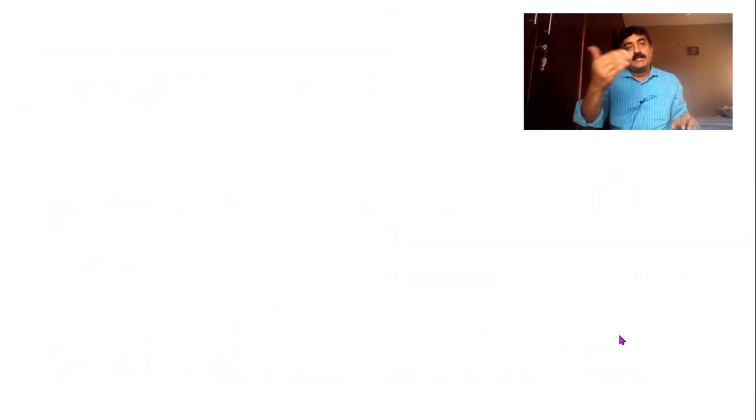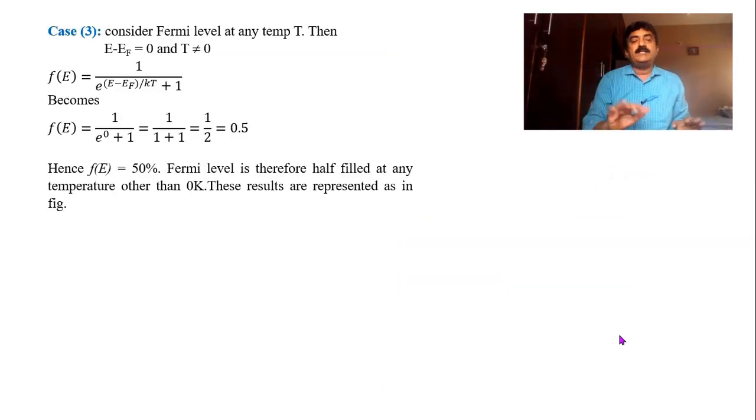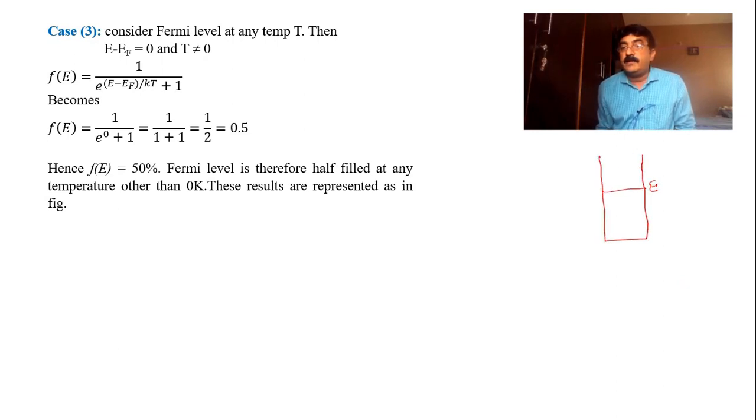Now let us take some temperature other than 0. Let us say T is not equal to 0. When T is not equal to 0, what is the probability of occupation? Actually we have to find the probability of occupation in any of the levels. You can find the probability here also, but instead of taking this level or this level, I take the Fermi level itself. I thought the Fermi level is 100%, but is it 100% now also?